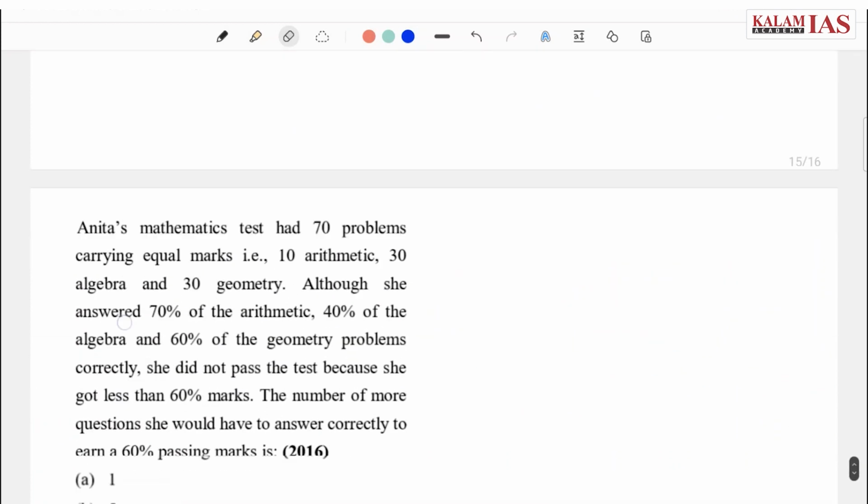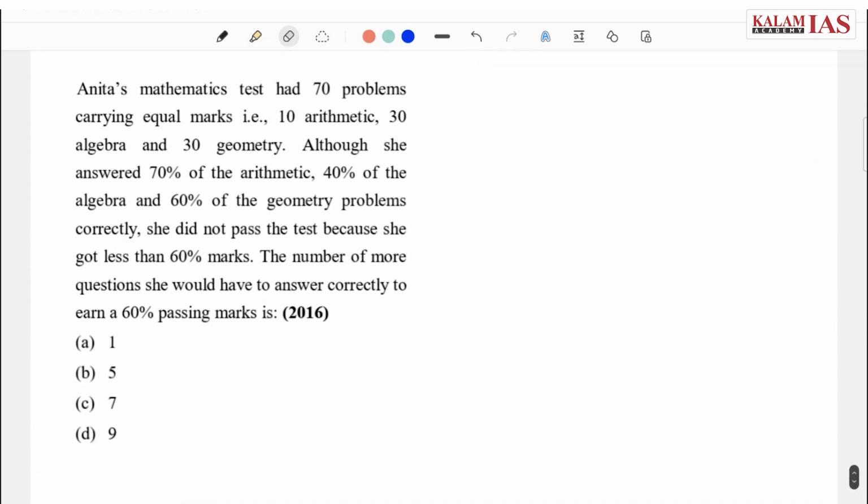This is the final question. This is a lengthier question which checks your percentage knowledge and also some English comprehension, because the language of the question is quite long, so it might confuse you, but just try to attempt it with a cool mind.